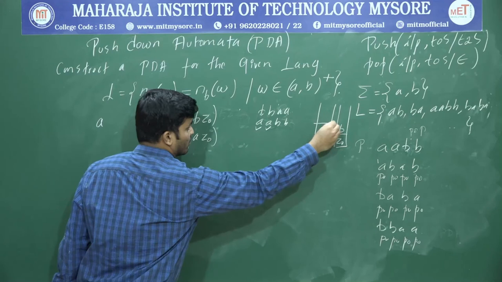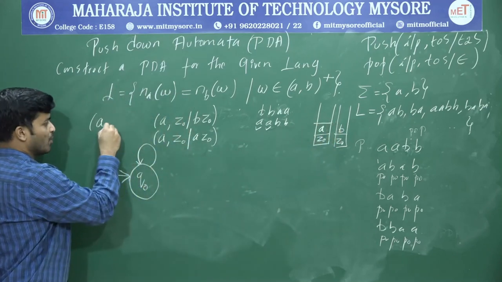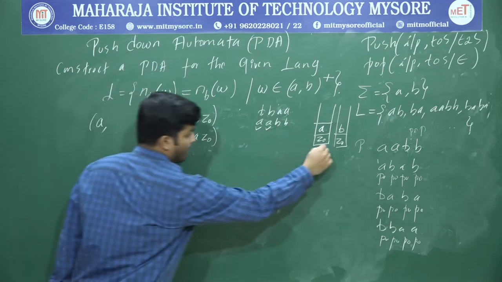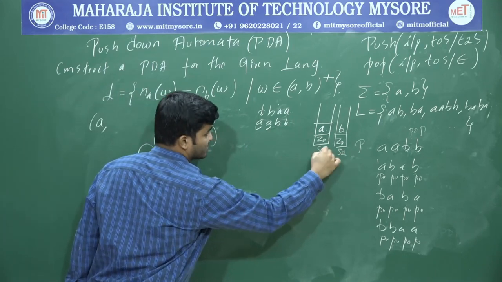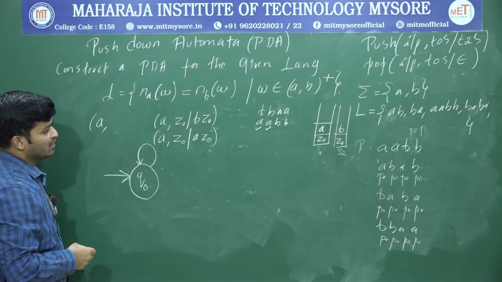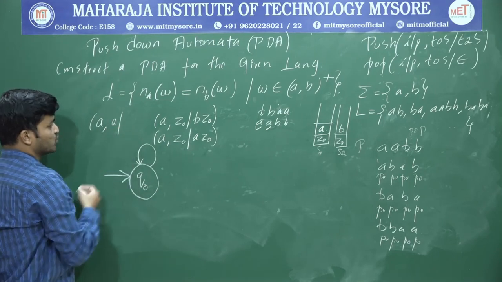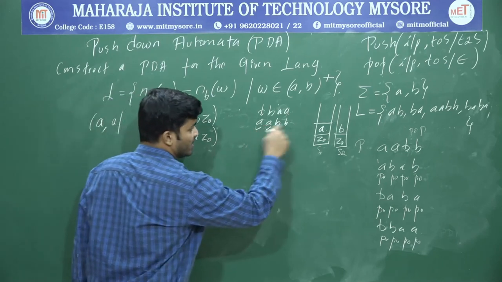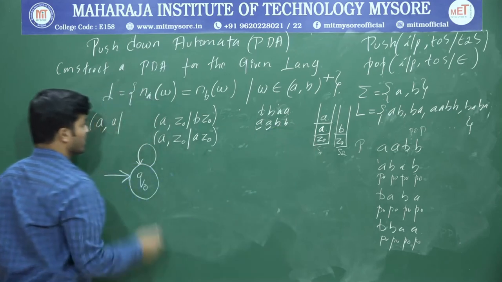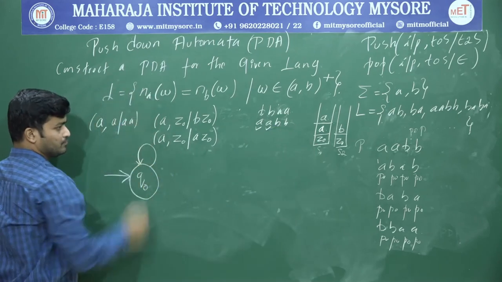Now I'm reading one more. So the input is A, and the top of the stack is also A. For this, this is stack number 1. You're going to have only one stack. I'm taking a different example. That's it. Input is A, and the top of the stack is also A. What operation is supposed to be performed? Push. So I'm going to push this A onto the top of the stack. Now what's the top two symbol? A. Write this one over here.